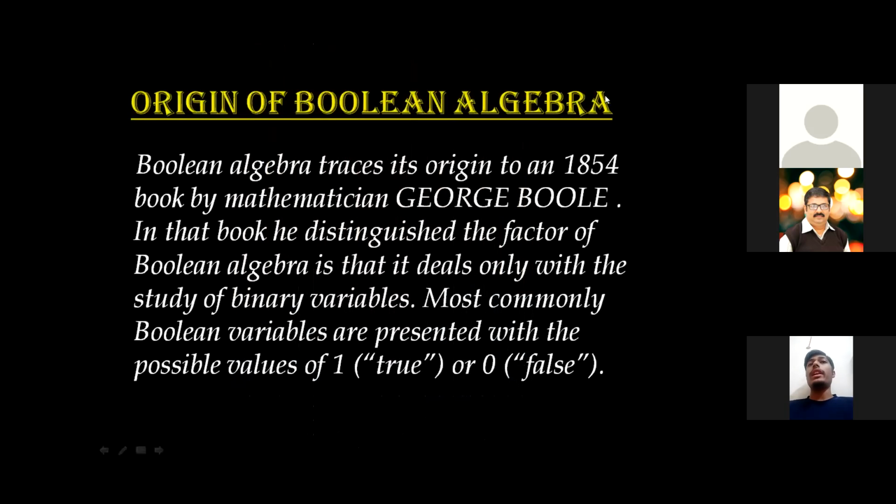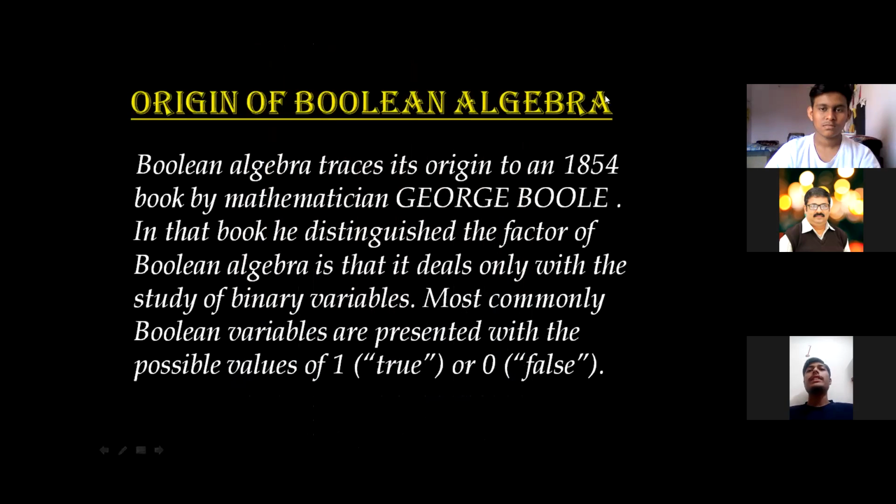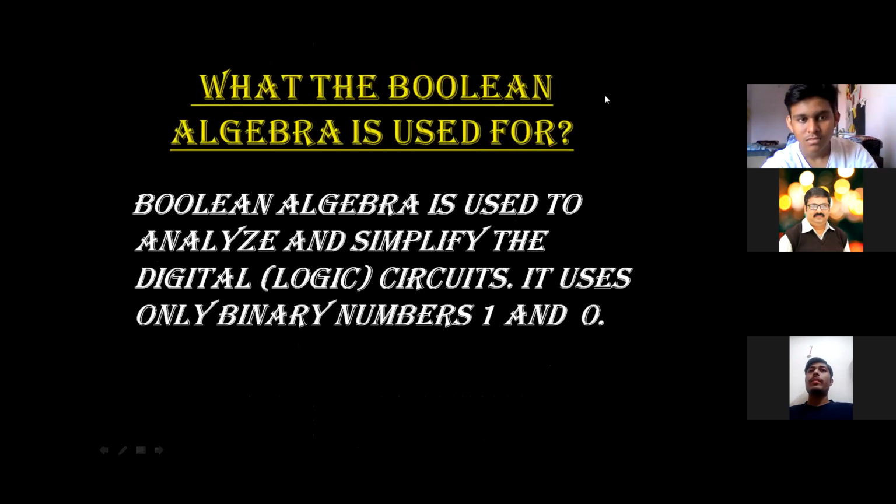Origin of Boolean algebra. Boolean algebra traces its origins to an 1854 book by mathematician George Boole. In that book, he distinguished that the factor of Boolean algebra is that it deals only with the study of binary variables. Most commonly, Boolean variables are presented with the possible values of 1, which is true, or 0, which is false.